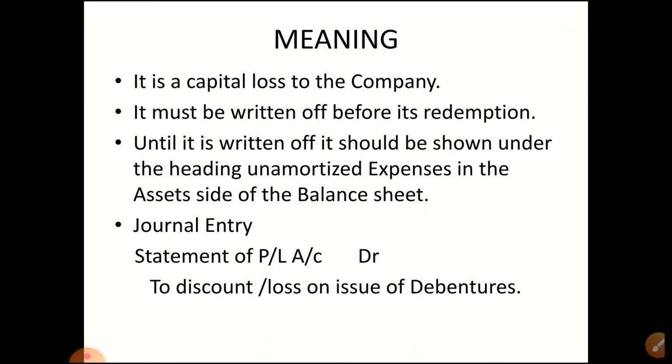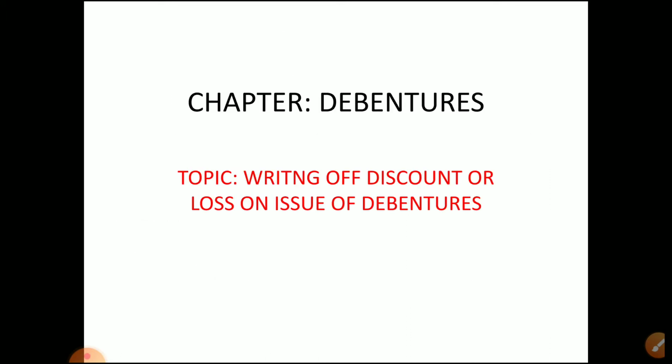Writing off loss or discount means when a company issues debentures, it can issue them at a loss or at a discount. Whatever discount the company allows to the holders is a loss for the business. Or if the company allows a premium at the time of redemption, then the discount at issue time and the premium at redemption time are both losses for the business. If both are there, we call it loss. If only discount is there, we call it discount. That is the only difference. Anyway, both these items are losses for the business.